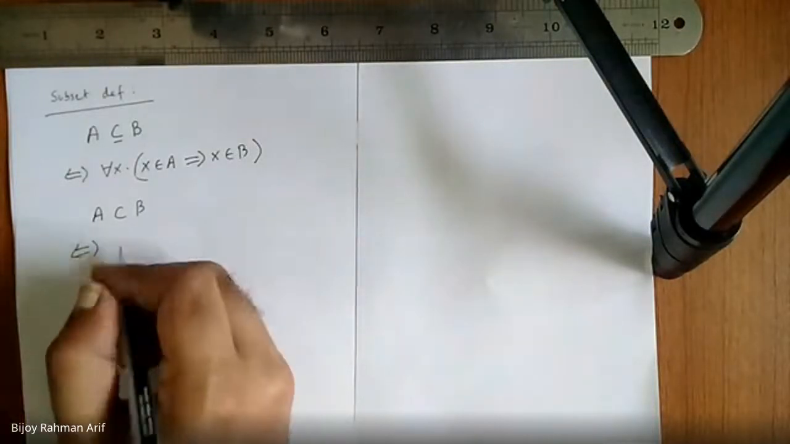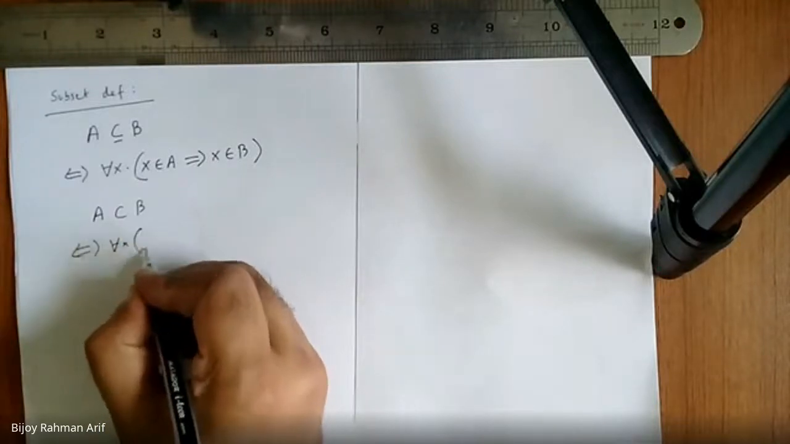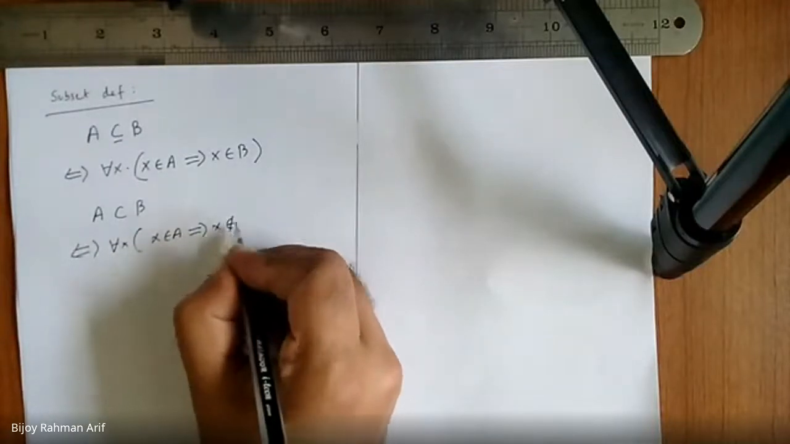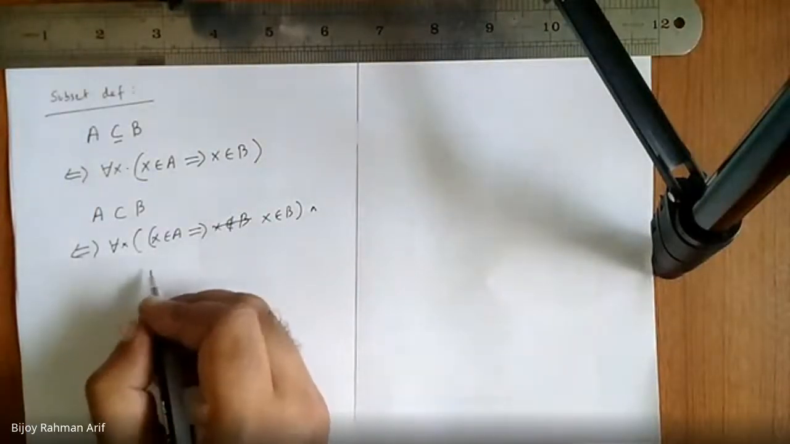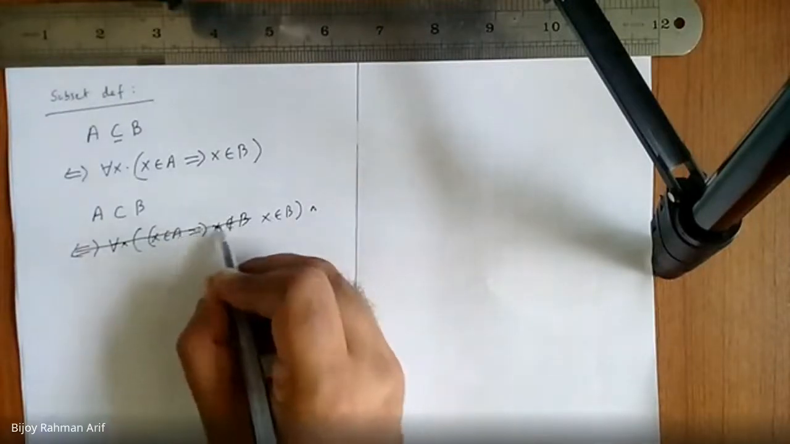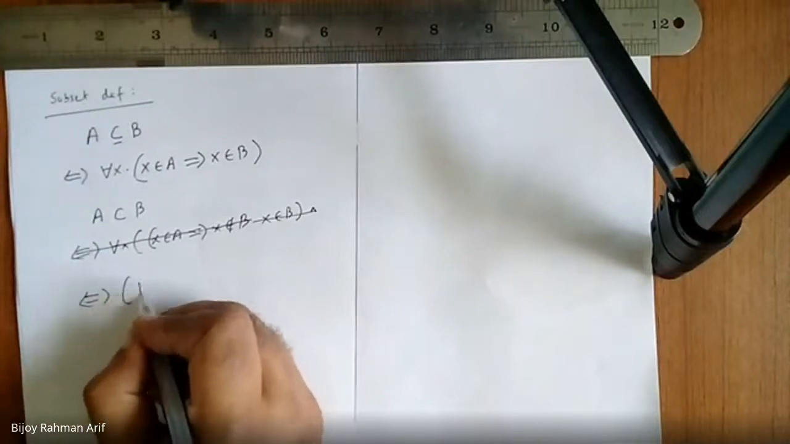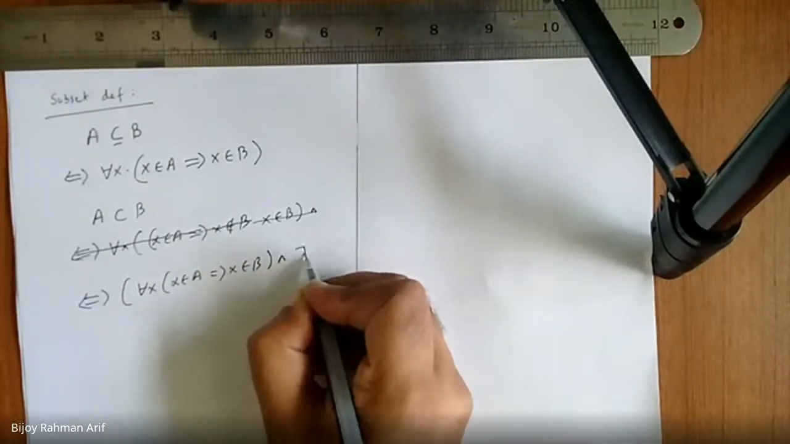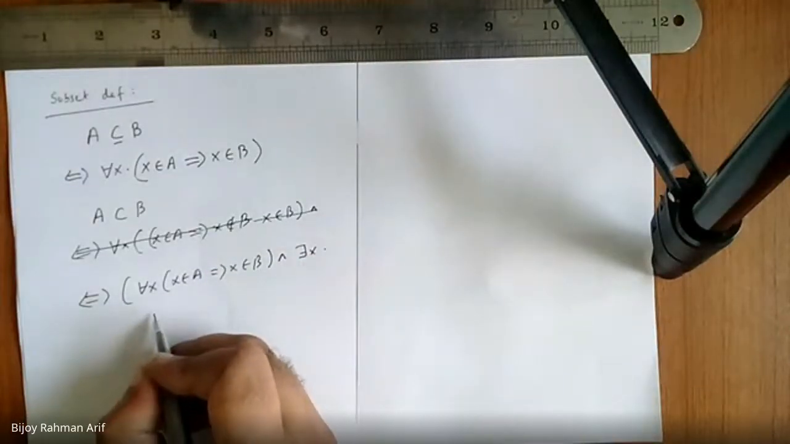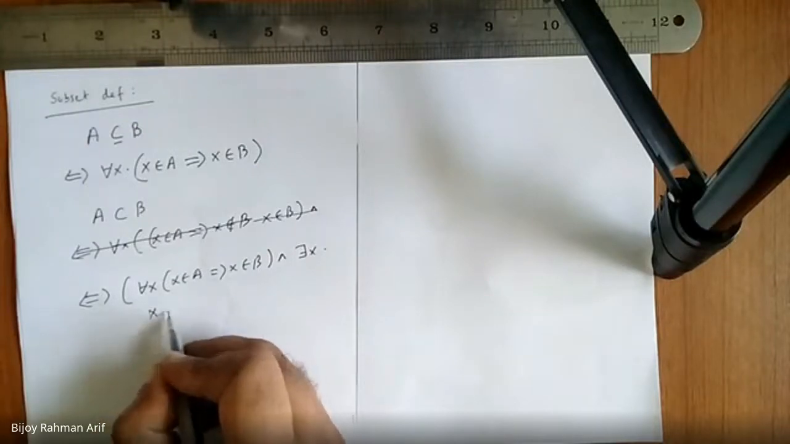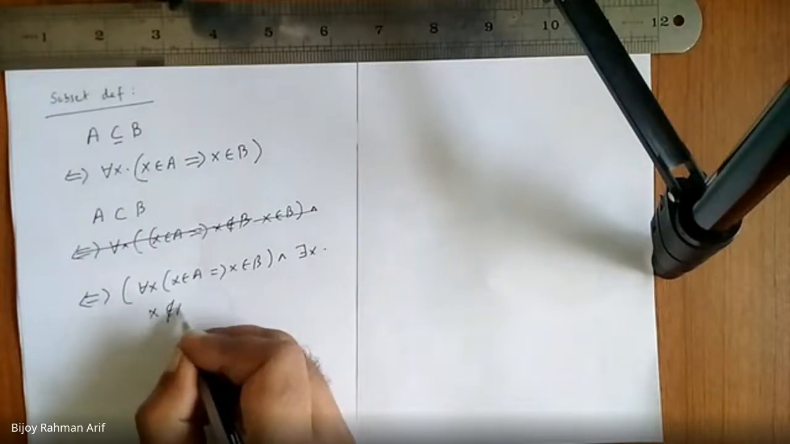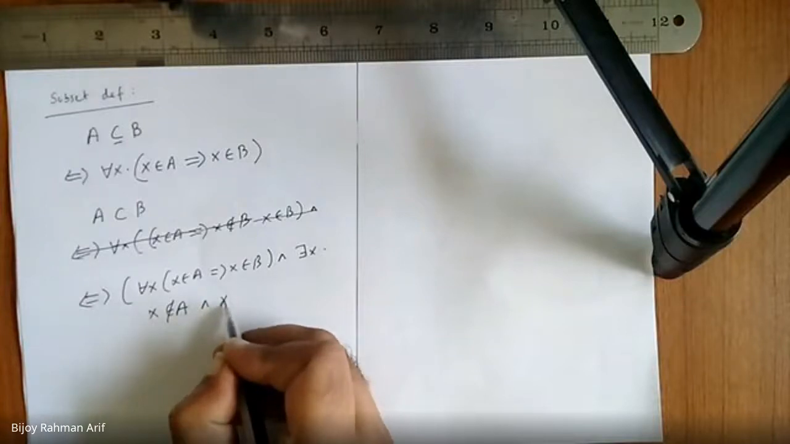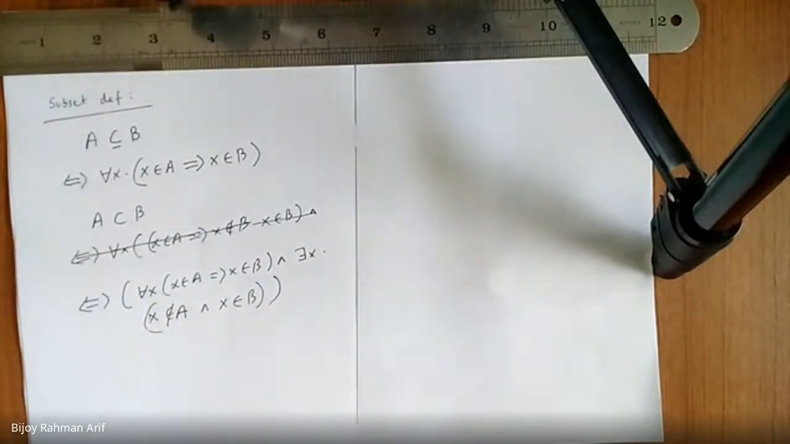What is the definition of proper subset? For all x, x belongs to A implies x belongs to B, and there is some x not belonging to A and x belongs to B. So this is the definition of proper subset.